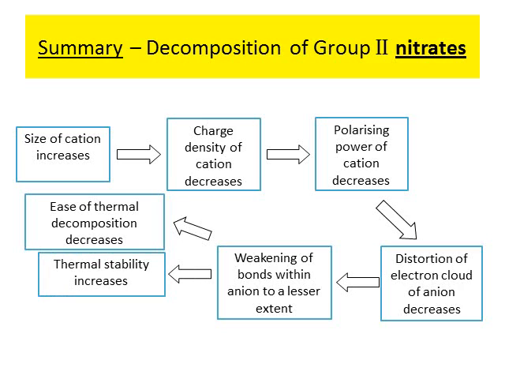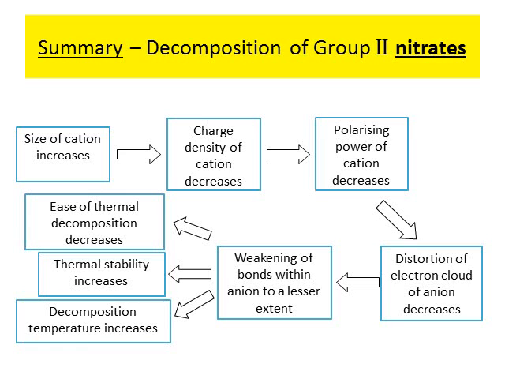And this also means that barium nitrate is actually more stable because it decomposes less easily. And this would mean, of course, that the decomposition temperature of barium nitrate is higher than strontium nitrate, which is higher than calcium nitrate, higher than magnesium nitrate, higher than beryllium nitrate.